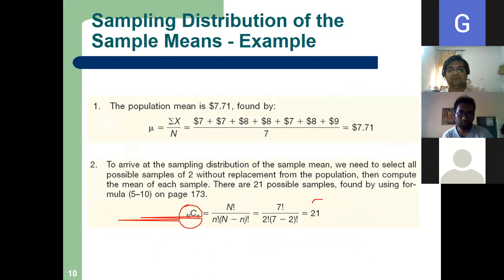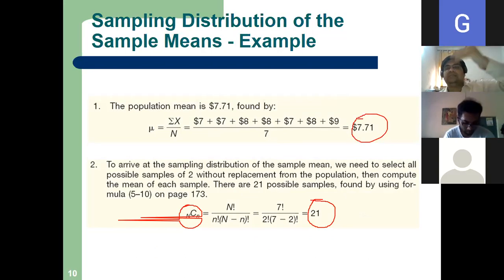First of all, see the population mean. How should I calculate the population mean? I calculate the 7 employees' salaries divided by 7. This is my population mean.